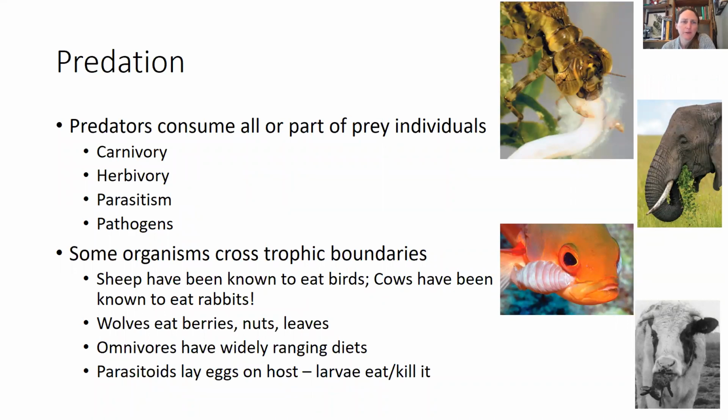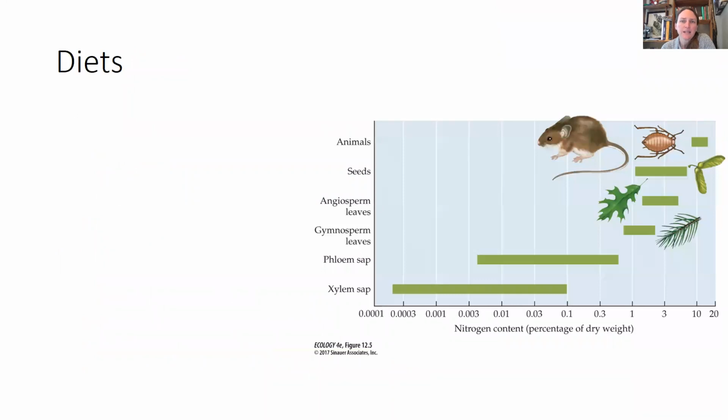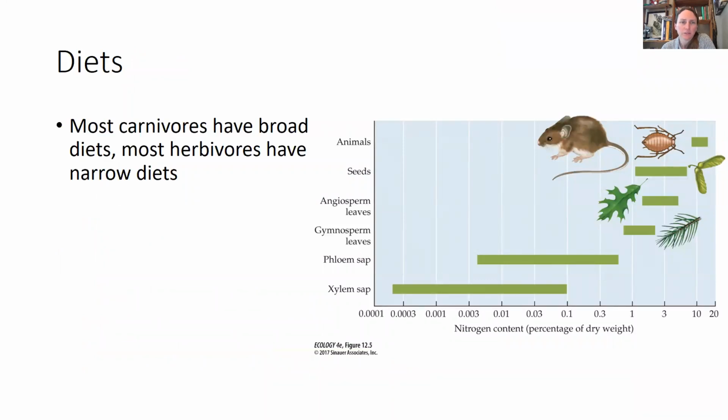The book gives an example of sheep that have been known to eat ground nesting birds. Cows have been known to eat rabbits when their diet is low in phosphorus. Wolves eat berries, nuts, and leaves in addition to meat. Omnivores have widely ranging diets, and parasitoids lay eggs on their host, and then their larvae, their young, eat and kill the host. So the diets of predators are often very broad, and that's in contrast to the diets of herbivores, which are often very narrow.